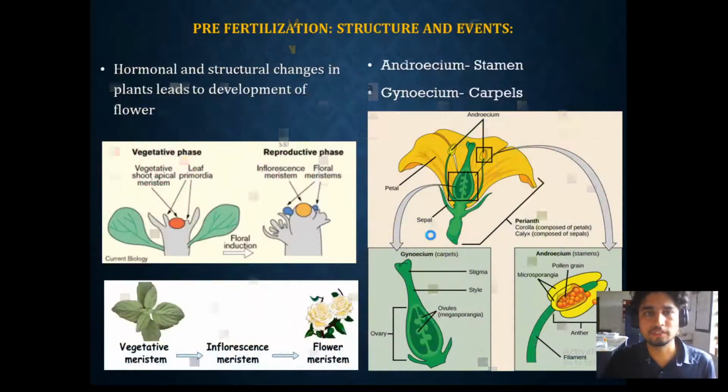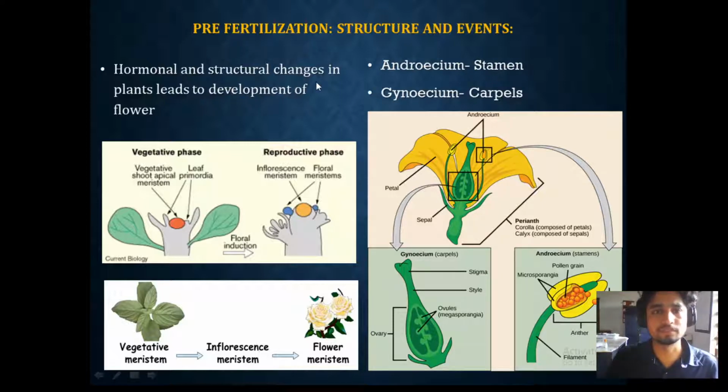Further moving on, once we have understood the structure of the flower, we are going to see about the pre-fertilization events. So where do the pre-fertilization events start, and how do they start? Let us recall that the pre-fertilization event is the event which occurs before fertilization. Under the pre-fertilization events, we have seen gametogenesis and gamete transfer. So we are going to study how gametogenesis occurs in plants in the pre-fertilization event. First, starting with flowering, how flowering begins in the plant. Flowering begins with the help of hormones.